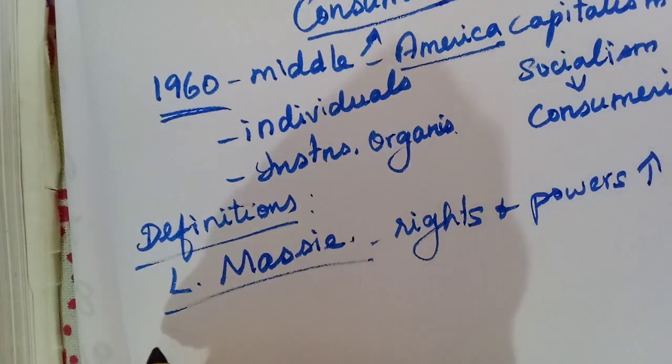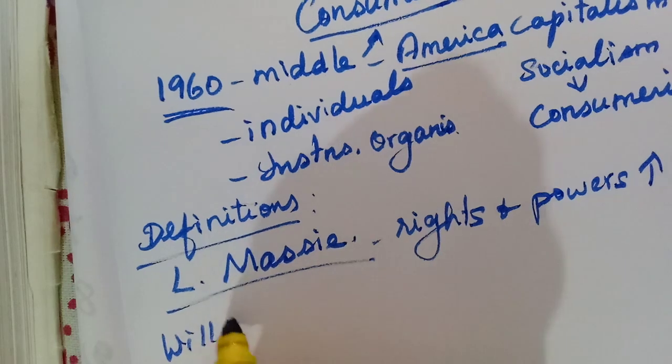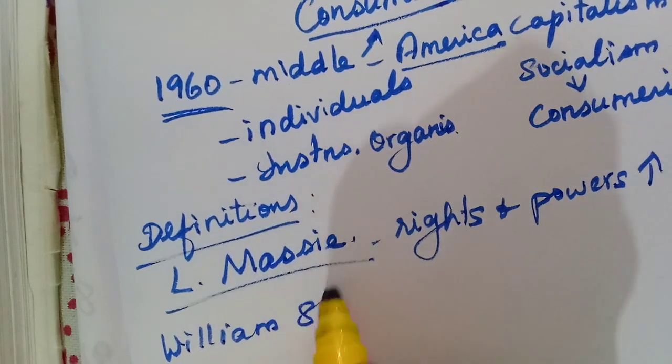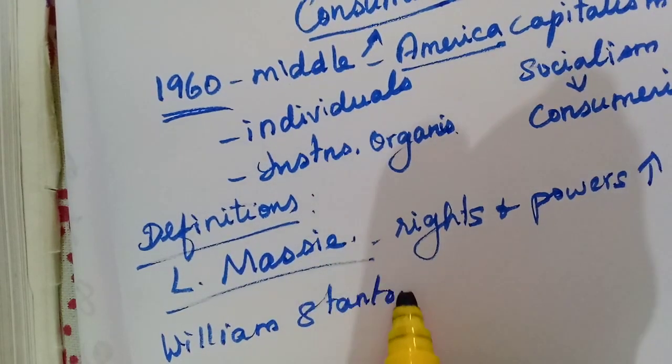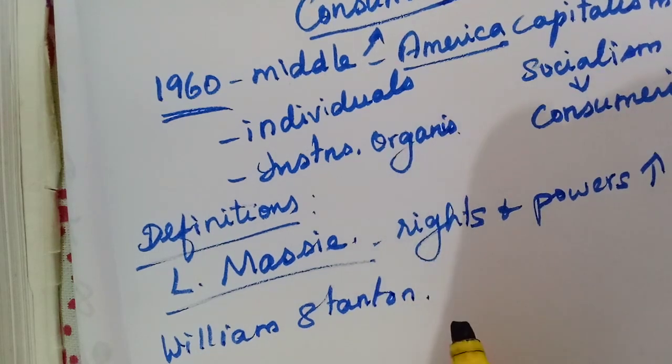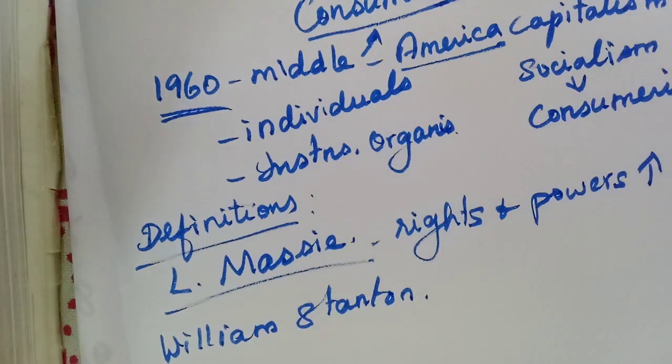Another definition is given by William Stanton. Here he is saying, consumerism means the actions of individuals and organizations, those who are buyers, in response to consumers' dissatisfaction arising in the exchange relationship.